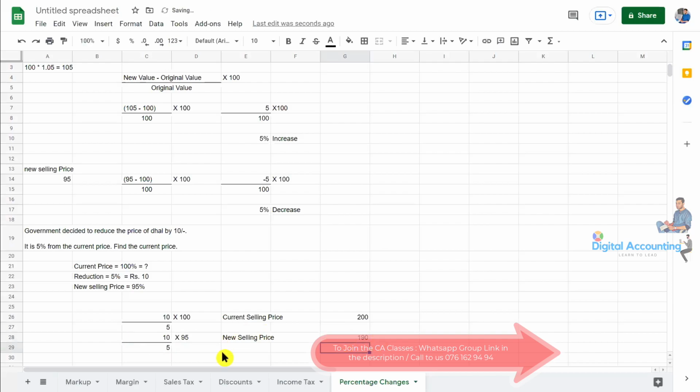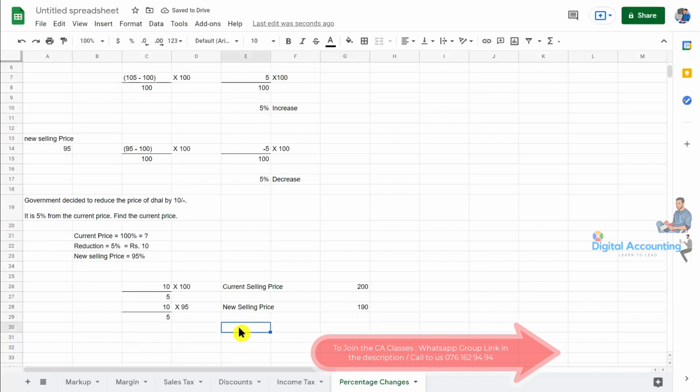Then 190. At the same time, what simple shortcut do we say? The original price we have already calculated, 200, right? Then the new selling price is equal to 95%, which means we need to times by 0.95. Then also you can get the same answer, 190.